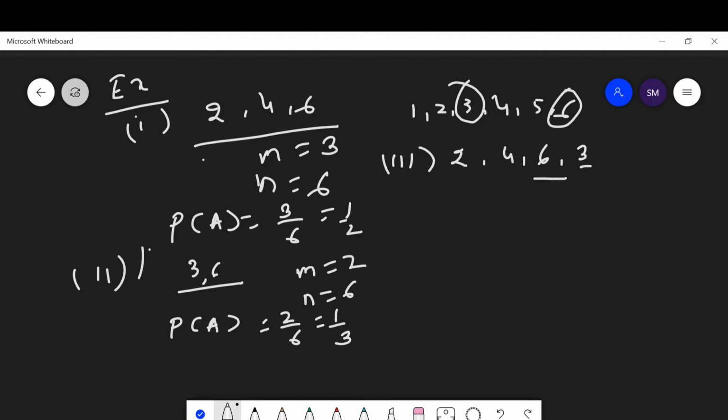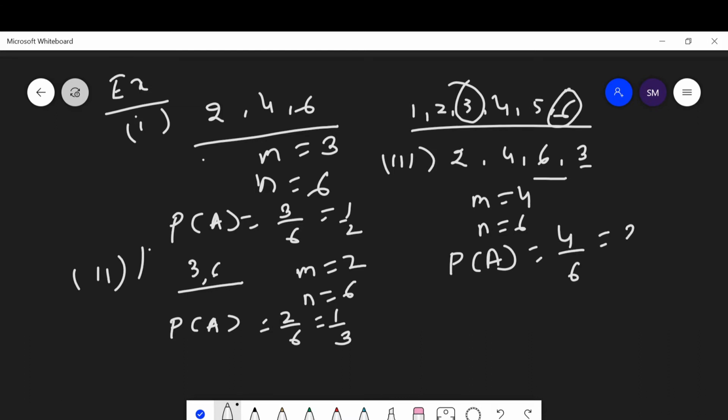Here the total number of favorable outcomes is m equal to 4 and the total number of events n is equal to 6. Then the probability of getting either an even number or a multiple of 3 is equal to 4 out of 6, which is equal to 2 upon 3.